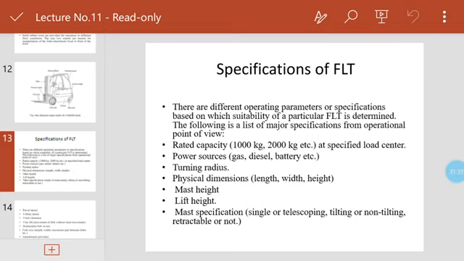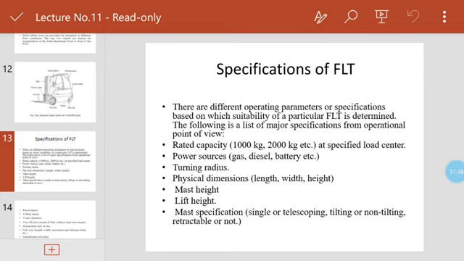The rated capacity will be considered, according to 1000 kg, 2000 kg, etc., specified at a load center. The power source will be considered: gas, diesel, battery, etc. The turning radius, the radius within which you have to move your materials, will be considered, and also the physical dimensions.